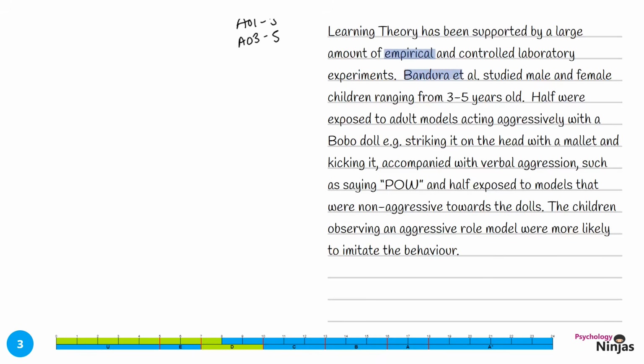We've clearly identified Bandura's Bobo doll study and given some of the procedure. It's more important though that we've given the findings for this particular study and not a big long narrative about how research has been conducted. We're going to elaborate with some more research.